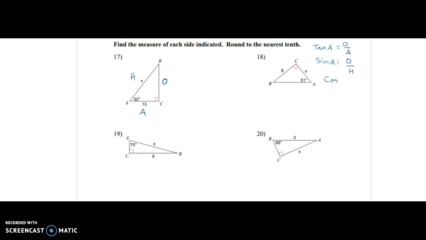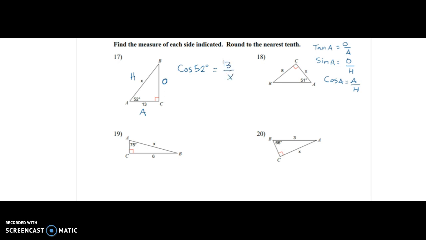Cosine of angle A is the adjacent leg over the hypotenuse. Here we're given A and asked to find H, so we're going to use cosine. Cosine of 52 degrees is equal to 13 over x.